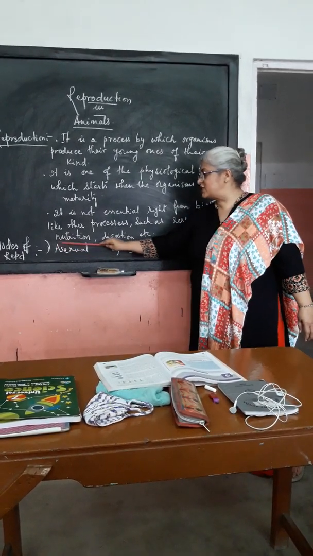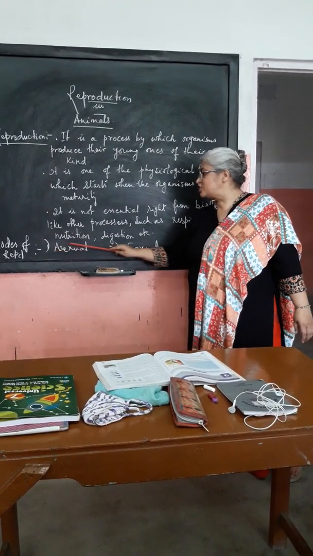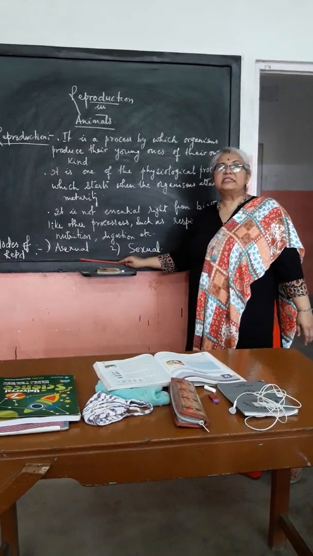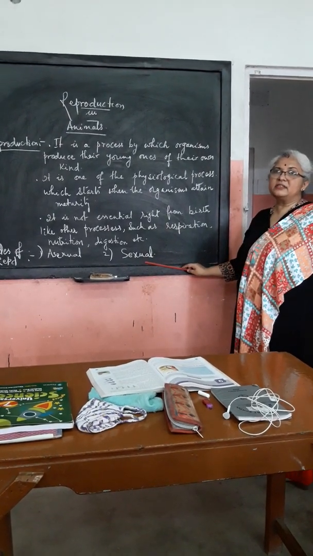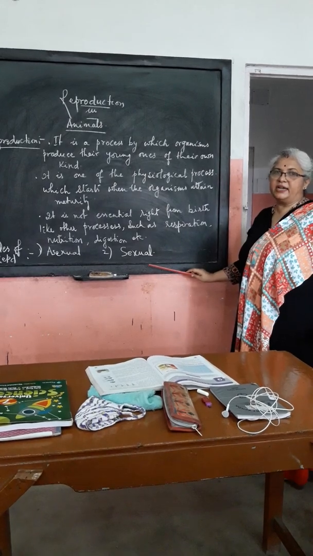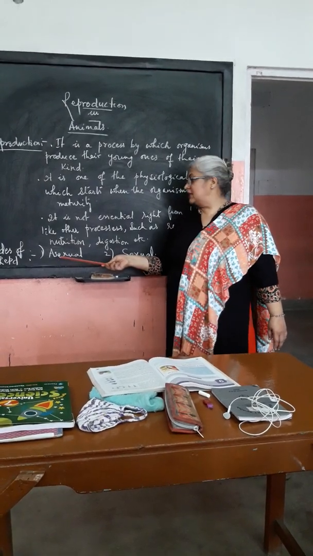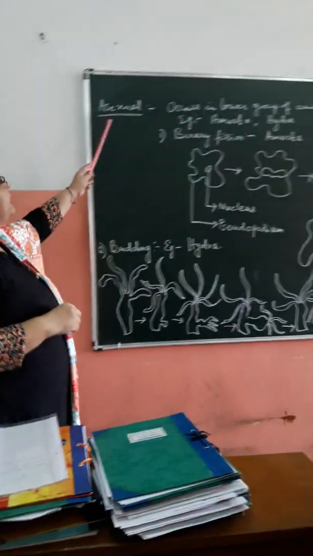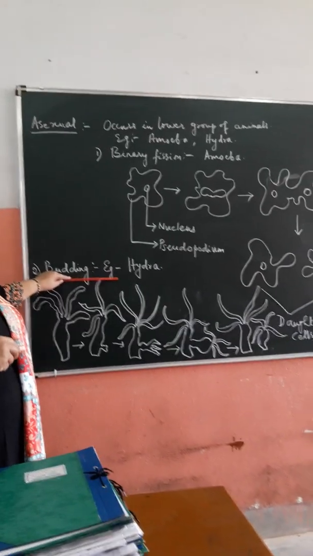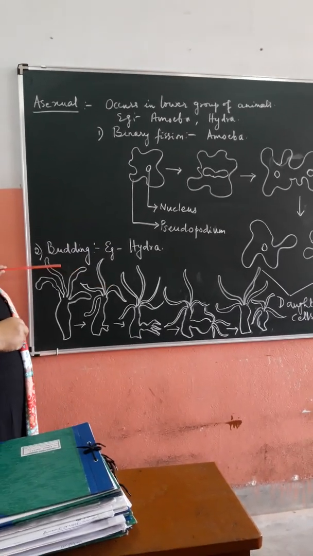From the term sex, you can easily understand that it determines the gender. Now asexual here means the parent is a single parent, whereas in sexual we find the parents are of two separate genders, male and female. So first we will learn about the asexual mode of reproduction. In asexual reproduction, there are two types in your syllabus: binary fission and budding.